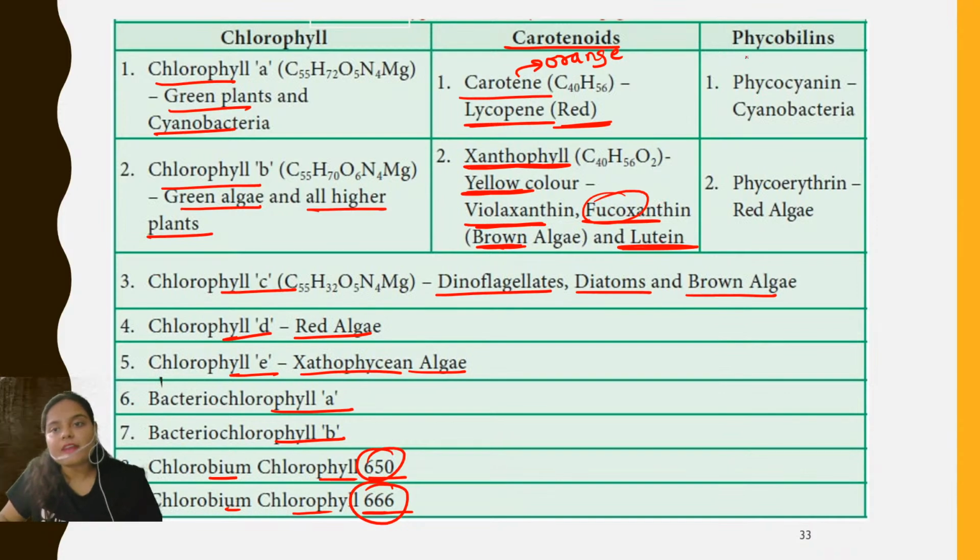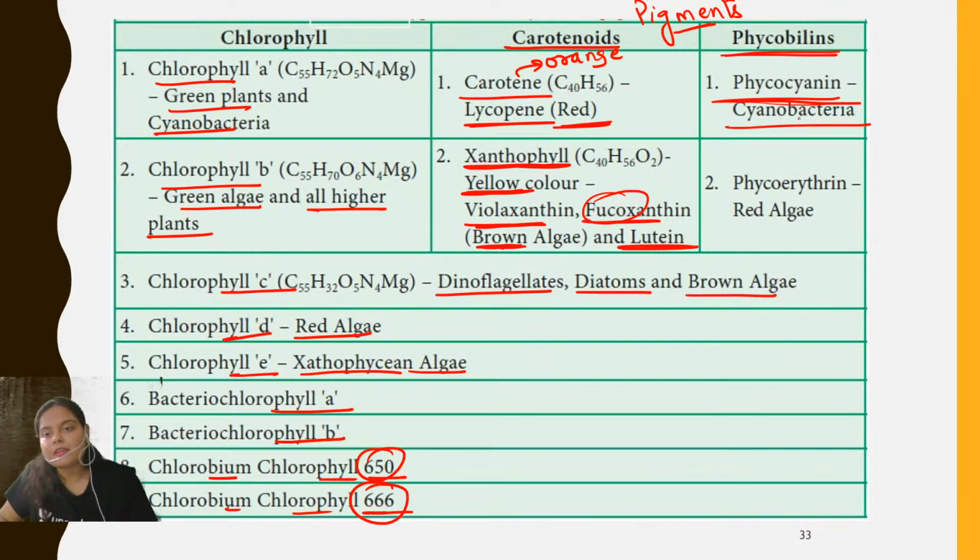Now talking about the phycobilins, these are also pigments. These are also pigments which are involved in the process of photosynthesis, right? So phycocyanin and phycoerythrin are found in case of cyanobacteria. What type of phycocyanin? C phycocyanin and C phycoerythrin. Talking about red algae, R phycocyanin and R phycoerythrin are found in case of red algae. So these are the different types of pigments which we observe in nature. I've tried to include this slide so that in this particular slide you are getting all the summary, right?